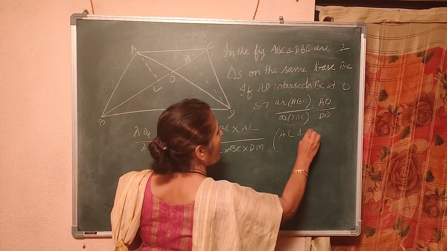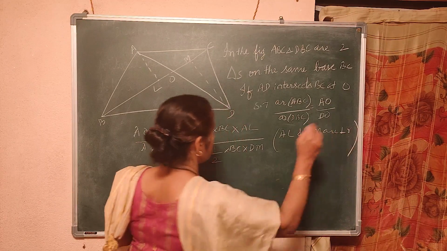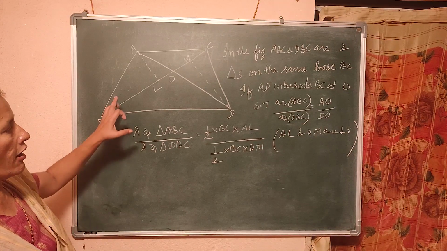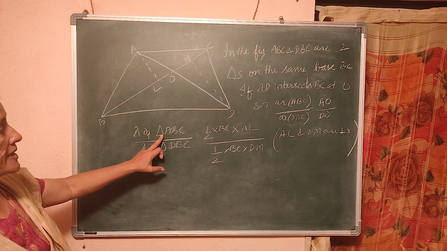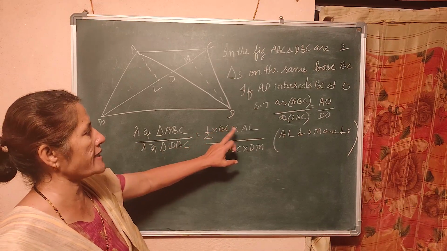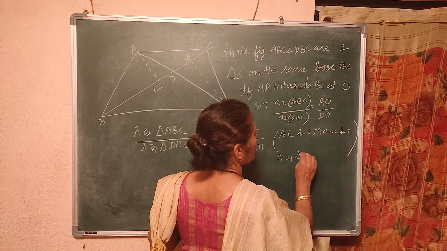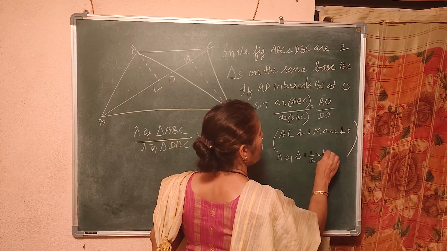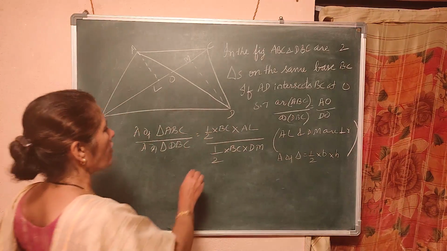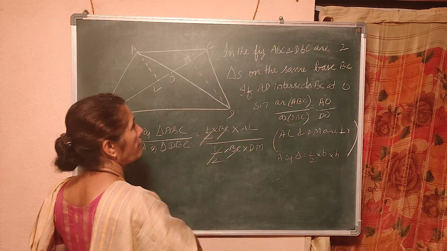AL and DM are perpendiculars or heights. That is why I constructed them. Now, area of triangle ABC divided by area of triangle DBC is equal to half into base into height. You also write down that area of a triangle is equal to half into base into height. Based on this, half cancels, BC cancels, and I got AL by DM.